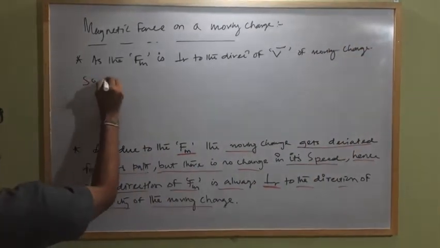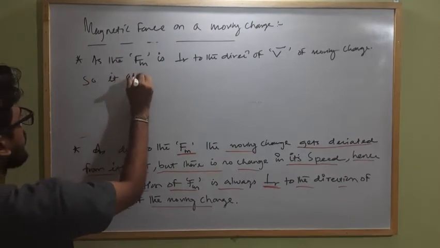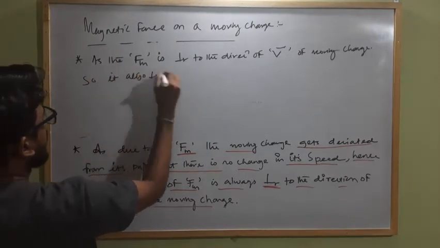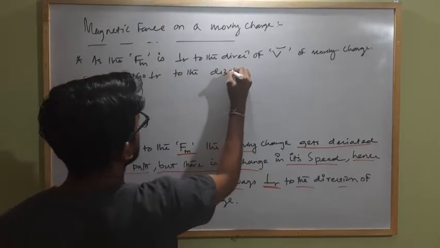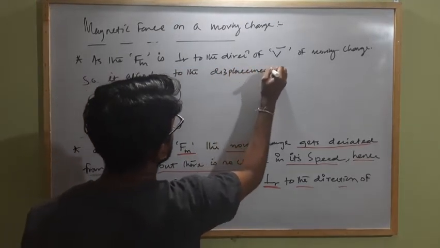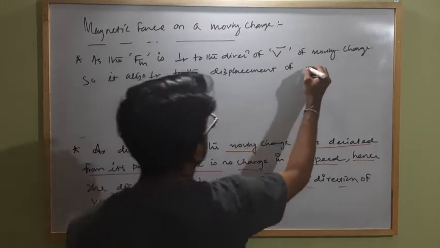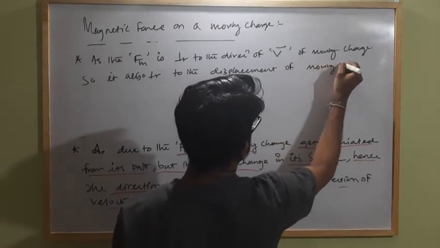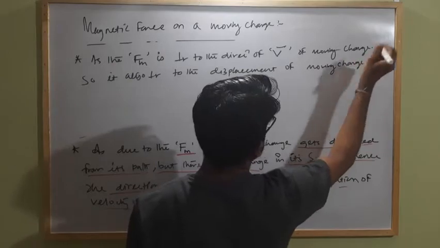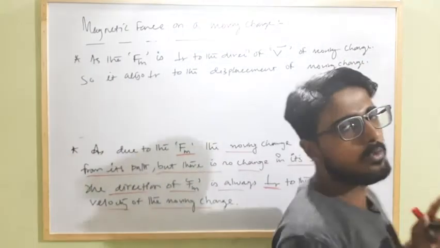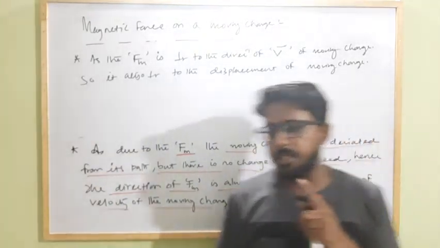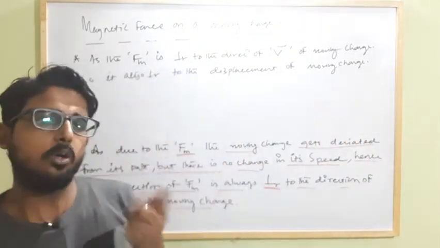So it is also perpendicular to the displacement of the moving charge. And as we know, when a force is acting perpendicular to the direction of displacement, then the work done by that force is always zero.